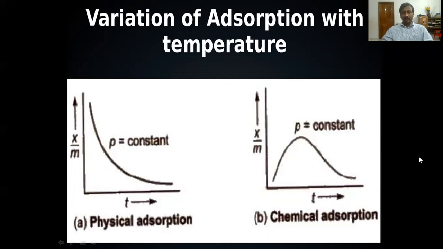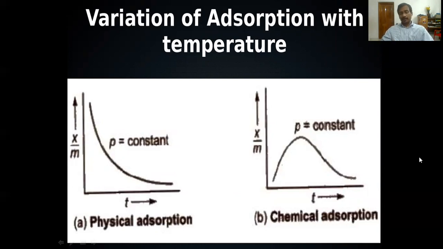The first one is physical adsorption and the second one is chemisorption. You can compare the graph. In the case of physical adsorption, x by m decreases with increase in temperature. It is a curved graph with a continuous decrease in x by m. That means adsorption decreases with temperature. But in chemisorption, you observe adsorption increases with temperature, reaches a maximum, and after that it decreases.